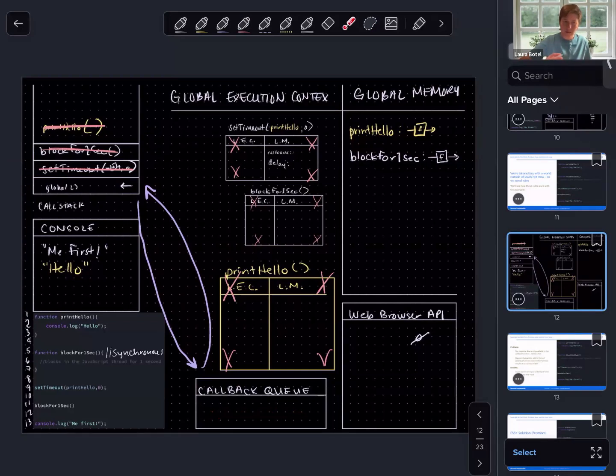Isn't this interesting? Despite our timer being set, despite our delay being 0 and our web browser setting a timer that immediately goes off and immediately pushes our function definition, our callback function, into our callback queue, it is not until over 1,000 milliseconds later that that functionality is actually put on the call stack. This is why we still see me first logged first, because print hello went through an asynchronous flow.